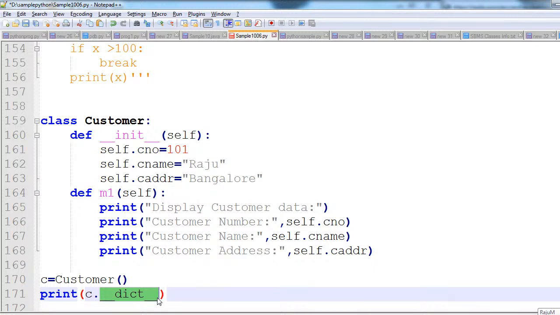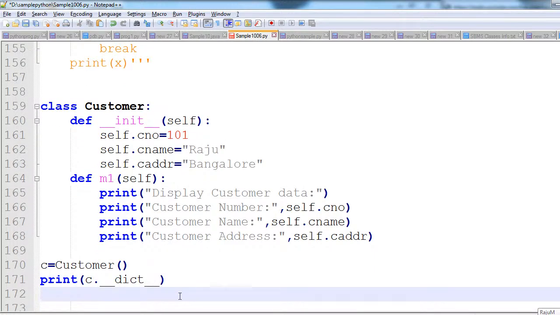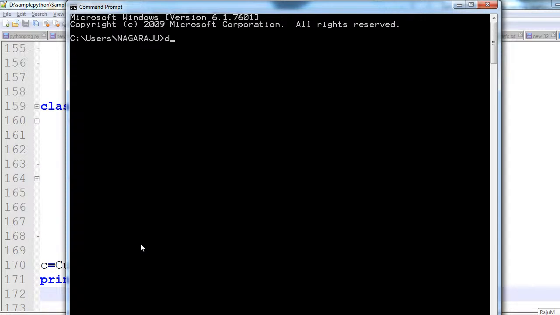Now if any data is added to this object, that data will be printed in the form of a dictionary. Now please observe it here.